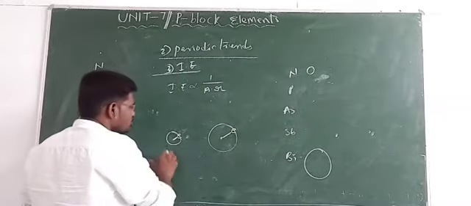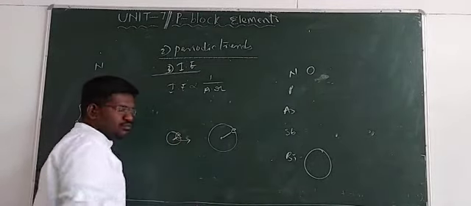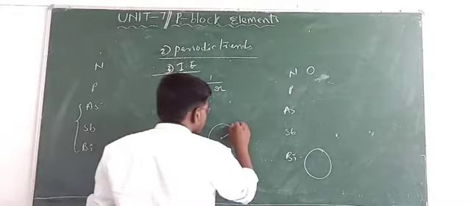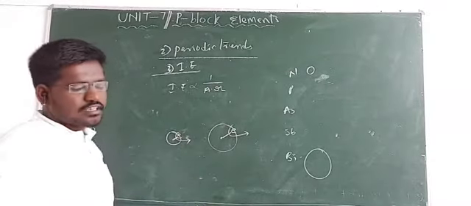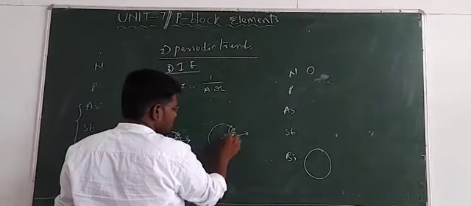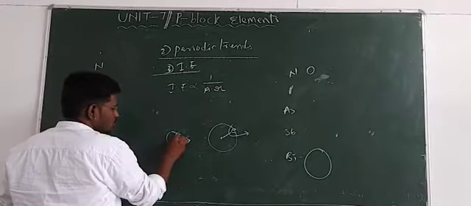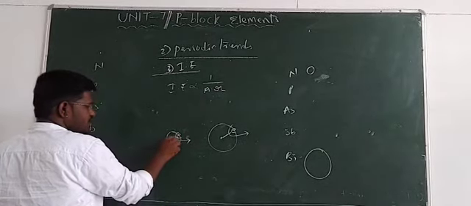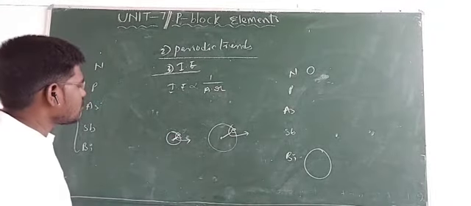To remove the electron from the smaller atom we need more energy. But to remove the electron from the larger atom a small amount of energy is enough, because the nucleus attraction is very low due to the greater distance. In the smaller atom the attraction is very high, so removal of the electron is very difficult.